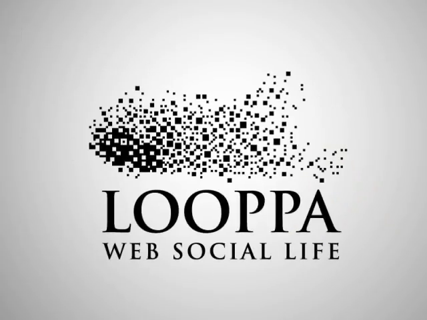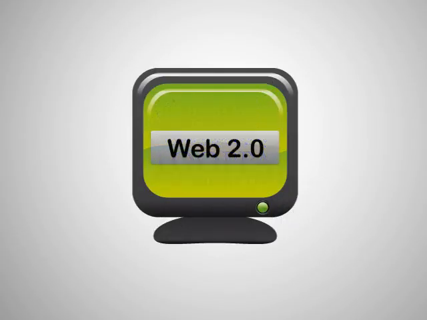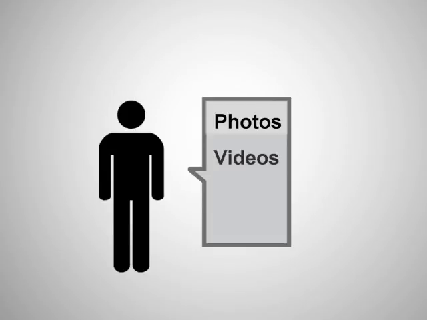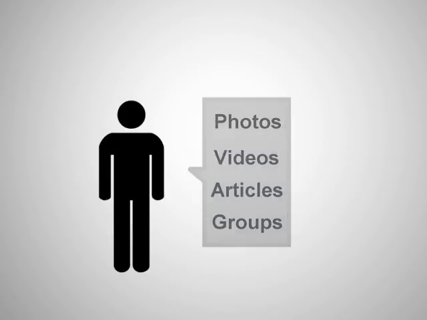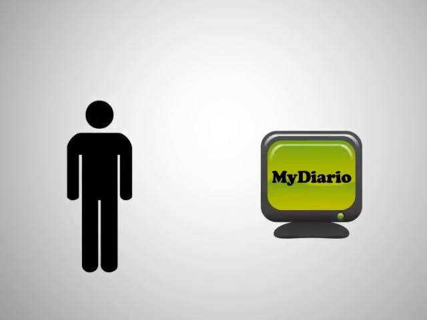Looppa offers a platform with all the Web 2.0 tools, through which users can create their own space, upload their photos, videos, write articles, find groups with which they have things in common, etc. Looppa is aimed at assisting online newspapers in making it easier for their users to relate to one another. Readers become the producers of contents.